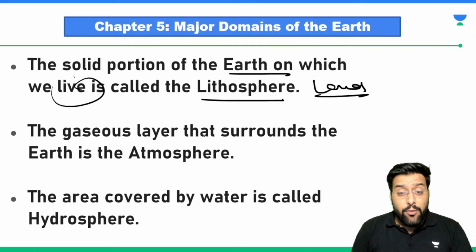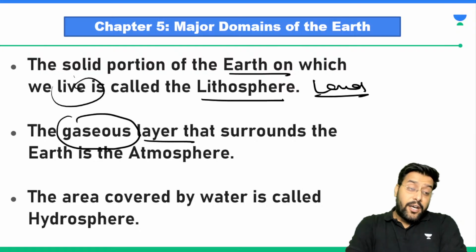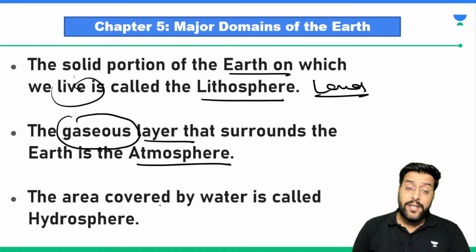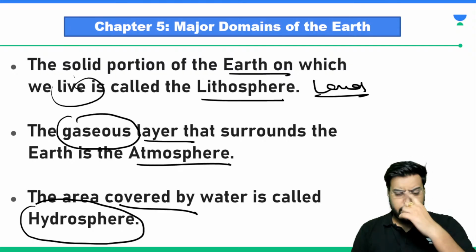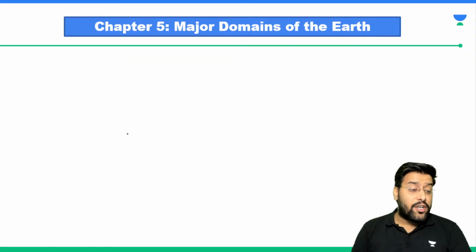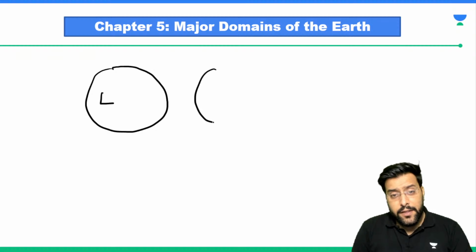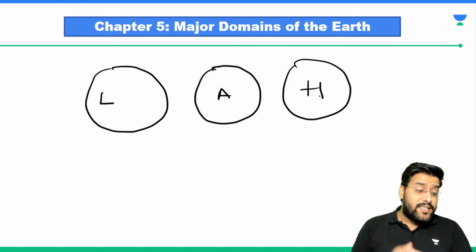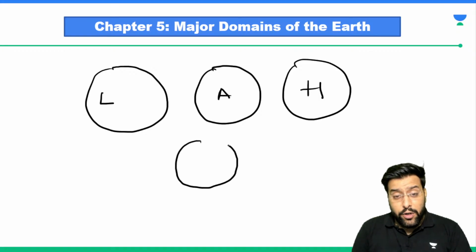The solid portion of the earth, and we are surrounded by layers of gases. There is an envelope of gases that surrounds the earth, and we call it what? We call it atmosphere. Then there is a huge chunk of area covered by water, we call it hydrosphere. So don't you think if any of these three was not there, we could not live? So we talked about lithosphere, atmosphere and hydrosphere. All of these three were required for life to be possible. So how was it done?